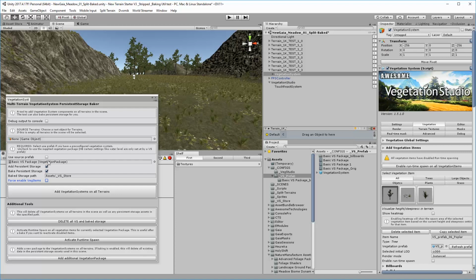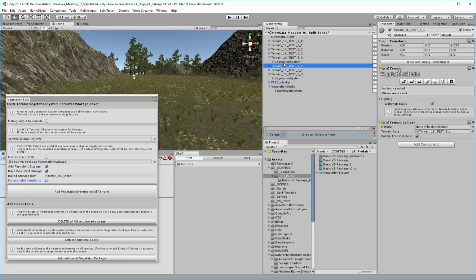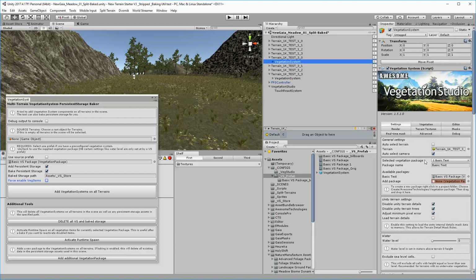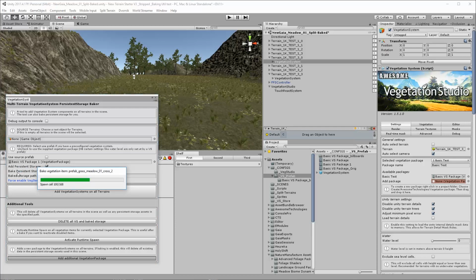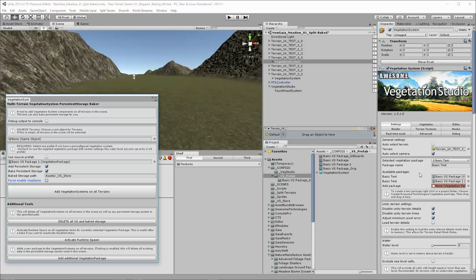Something that's possibly more useful: you've got all of these set up, but you might want to add an additional package. So currently we've been swapping from one package to the other, but you can also pick a different package, and then instead of just adding it to all terrains using the method, you can just add additional vegetation package. So let's add it. In the same way, it will use the persistent storage and bake persistent tick boxes. So if you don't bake it, it'll just add it as an additional package.